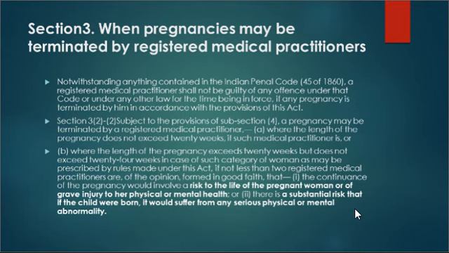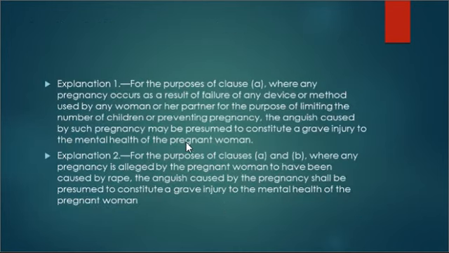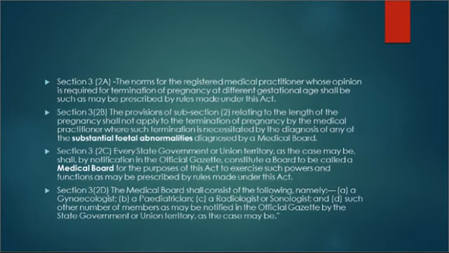For example, by the Amendment Act of 2021, the medical opinion of only one doctor is needed to terminate pregnancy up to 20 weeks. Before that, pregnancy up to only 12 weeks could have been terminated with the opinion of one doctor. And by the 2021 amendment, the opinion of two doctors is needed only for pregnancies between 20 and 24 weeks. But the opinion of a four-member medical board is required to terminate pregnancy anytime if there is a ground of substantial fetal abnormalities. I have mentioned this in the upcoming slides.